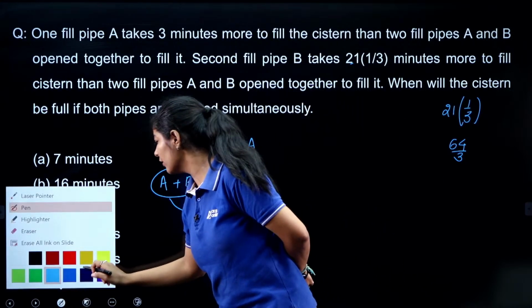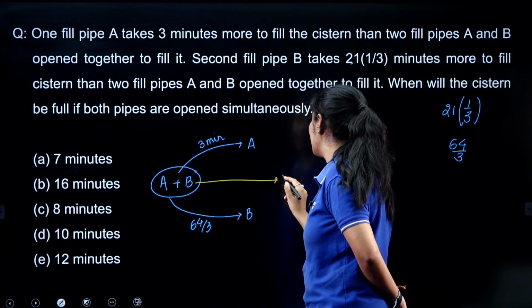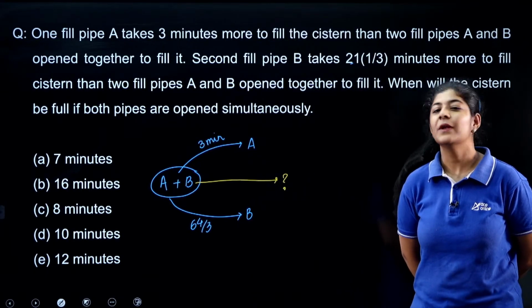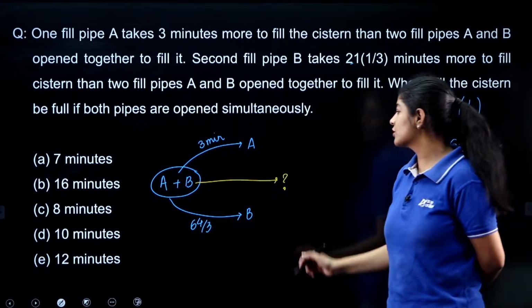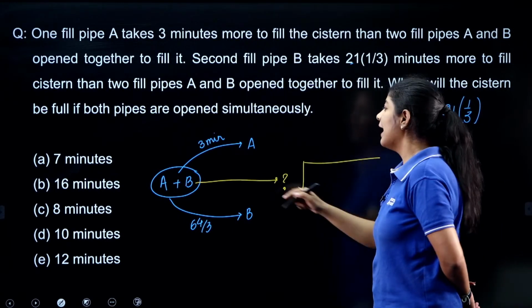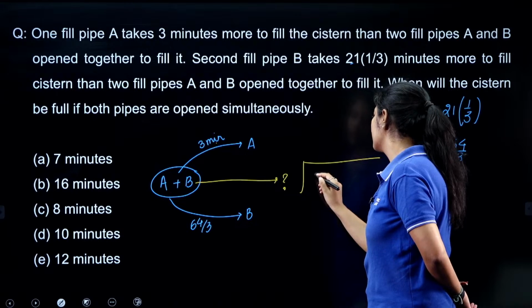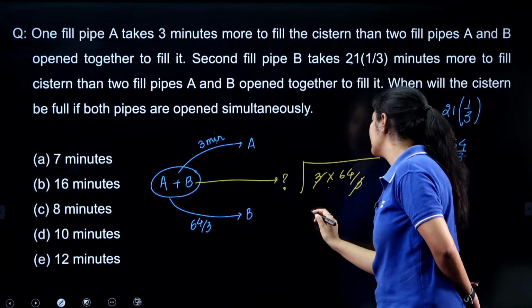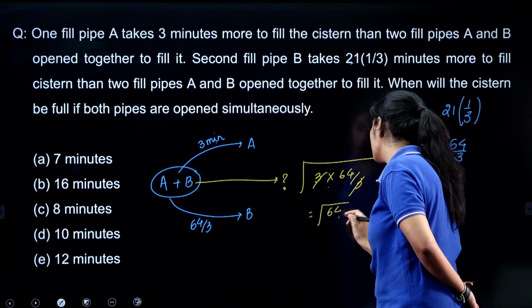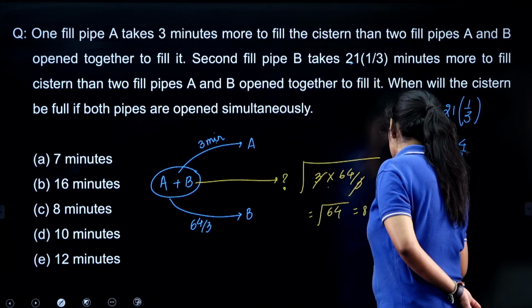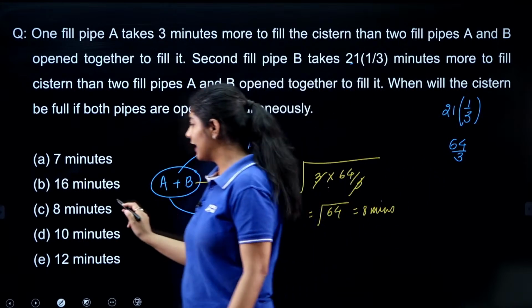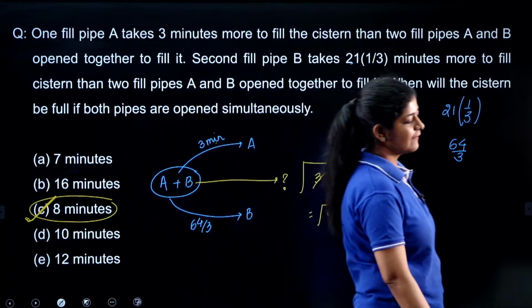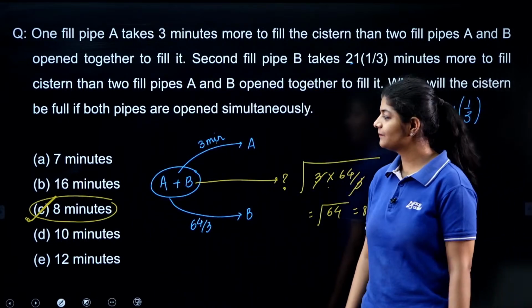Now what we have to do? We have to find out how much time is taken by A and B both together. It's very simple. Whenever you have this type of question, just simply put square root and multiply these two values. 3 into 64/3, this 3 and this 3 eliminated, here we are left with 64 and the answer is 8 minutes. If these two pipes start filling the cistern together, they can fill the cistern in 8 minutes. It's a very simple one, right?